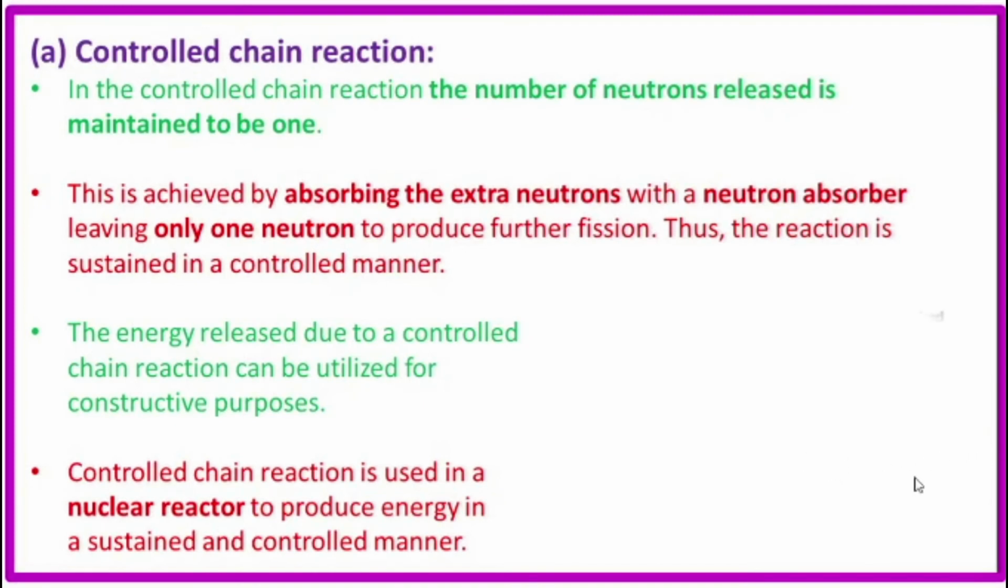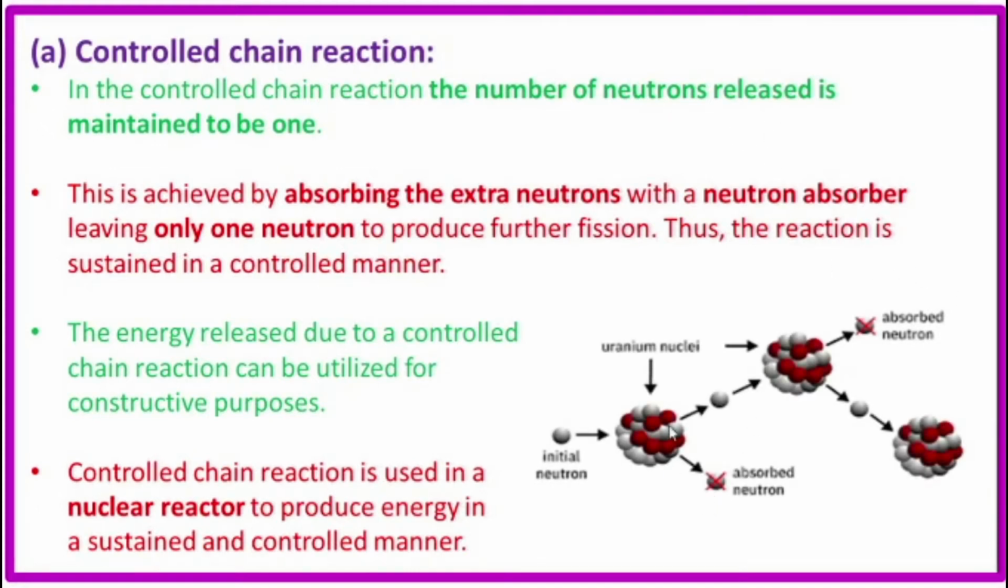In the controlled chain reaction, the number of neutrons released is maintained at 1. For example, if we get 2 neutrons, we absorb 1 neutron. This is achieved by absorbing the extra neutrons with a neutron absorber, which absorbs the other unwanted neutrons and leaves only 1 neutron for the fission reactions. The reaction is sustained in a controlled manner. The energy released due to controlled chain reactions can be utilized for constructive purposes.